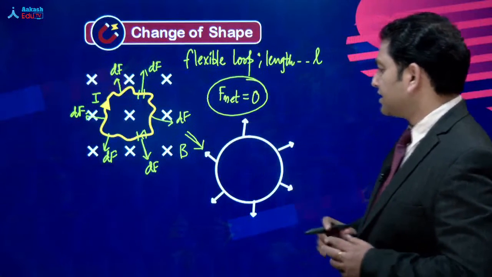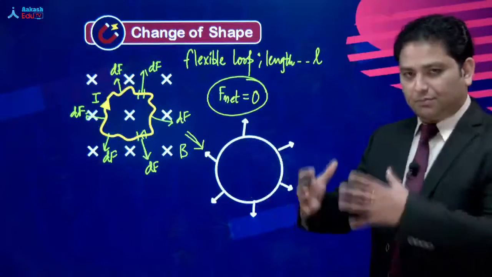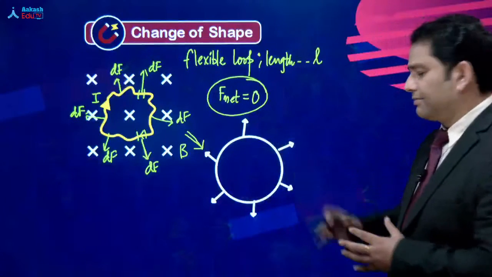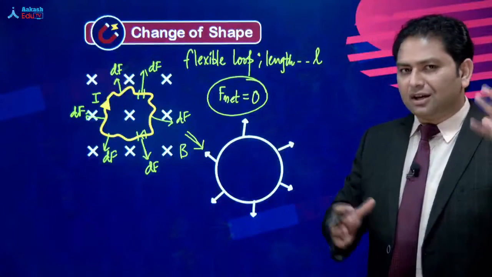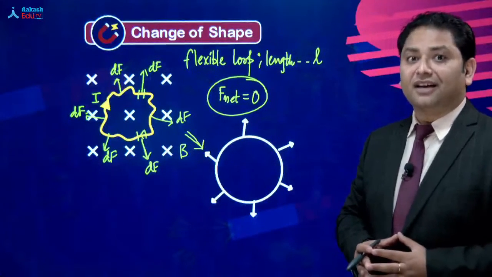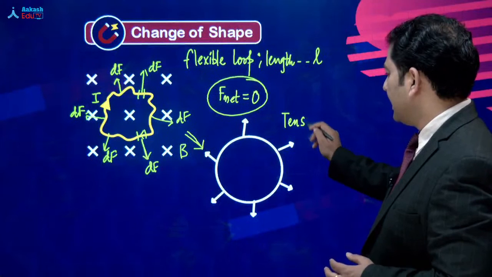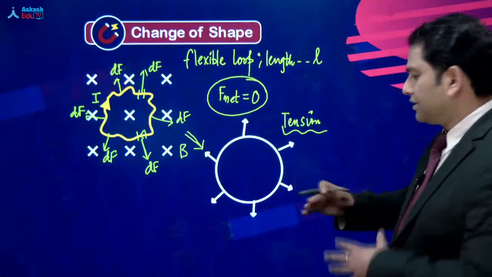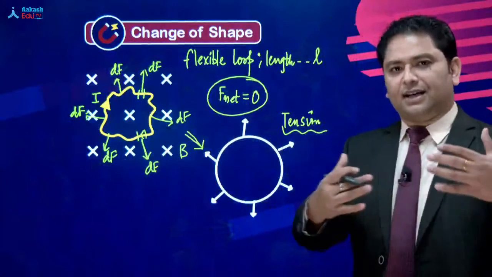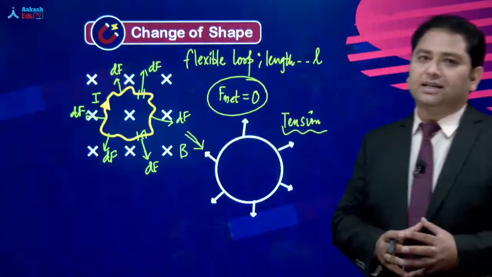अब क्यों नहीं मूव करेगा साहब? It has to move. जैसे यहां पर भी the force was acting, it moved, but now it did not move. यहां पर इस कंडीशन में आने के बाद स्ट्रिंग में एक खिंचाव आ जाता है, and in the language of physics that खिंचाव is called as tension. Now there will be a tension in this string additionally, and because of that tension further expansion will not happen. Of course, a certain elastic limit तक expansion will happen, but of course, eventually it's going to be a circle.